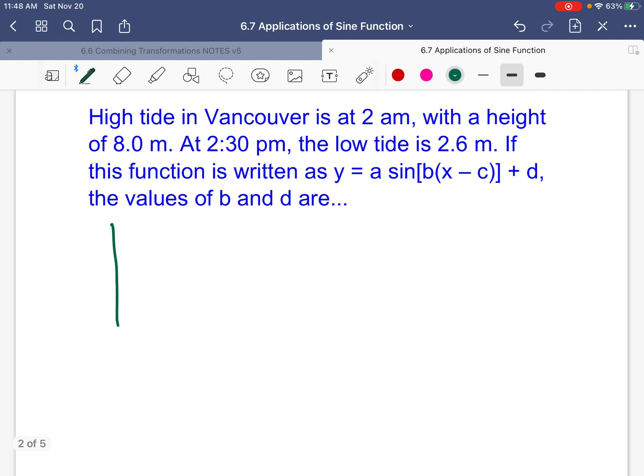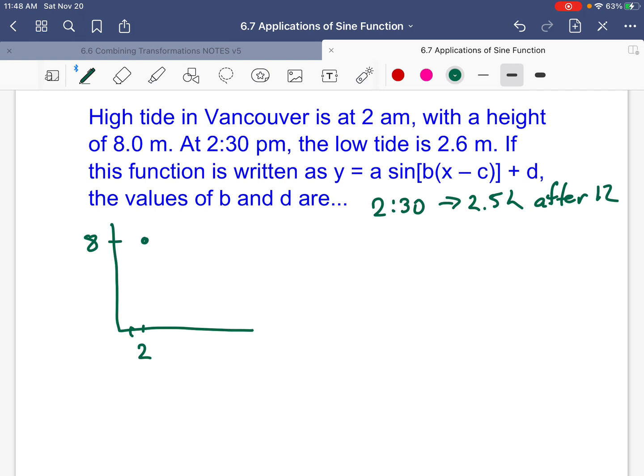So, draw a graph. So, at 2 a.m., that is, let me see, the height is 8 meters. And then at 2:30 p.m., now here's the trick, 2:30 p.m., that's 2.5 hours after 12. So that's 14.5 hours. So we go 14.5 hours, we get a minimum of 2.6.